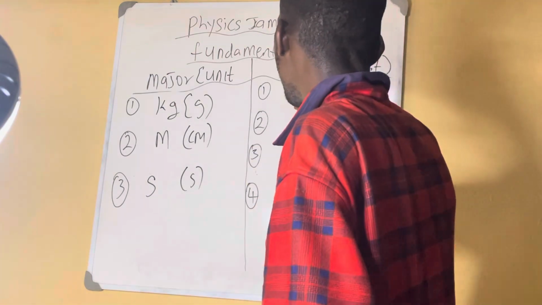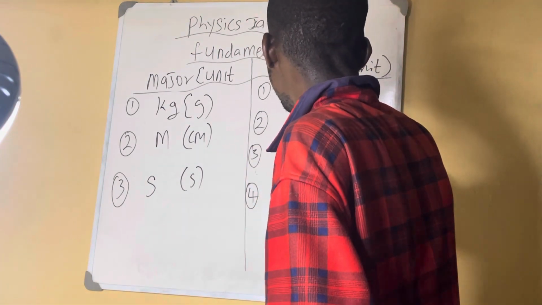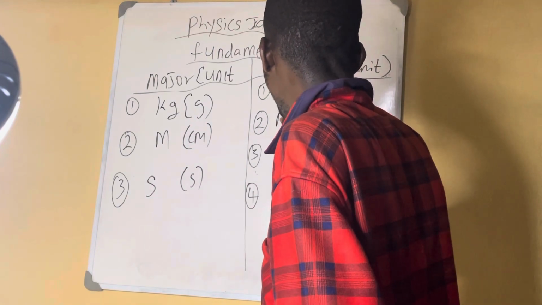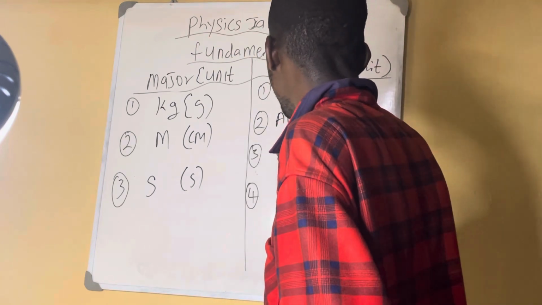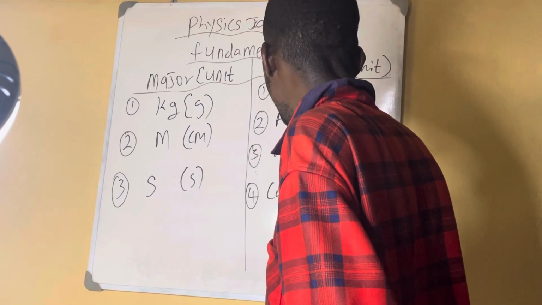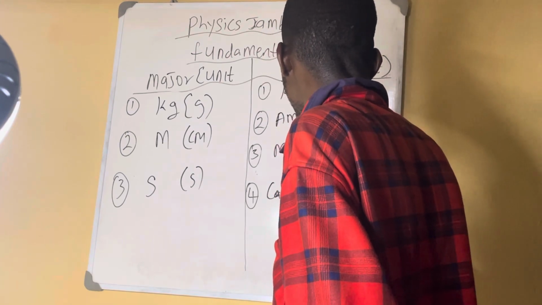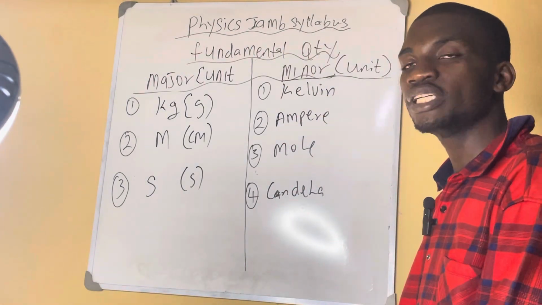So we come to temperature. Temperature is measured in Kelvin. Then electric current is measured in ampere. Amount of substance is measured in mole. Intensity is measured in candela. So now know it and know peace.